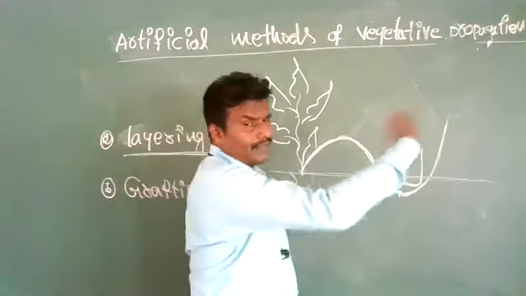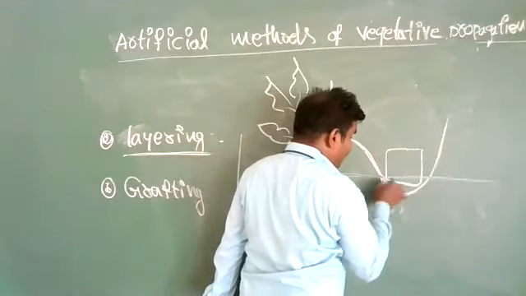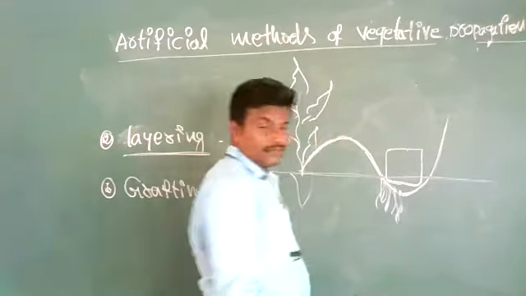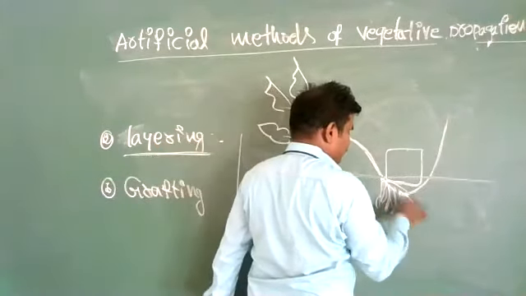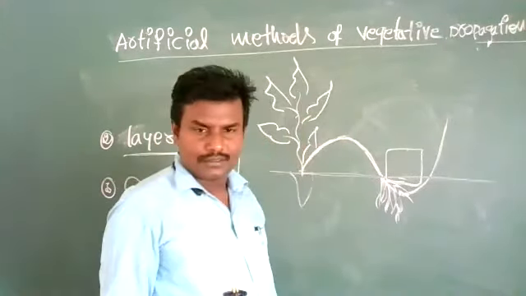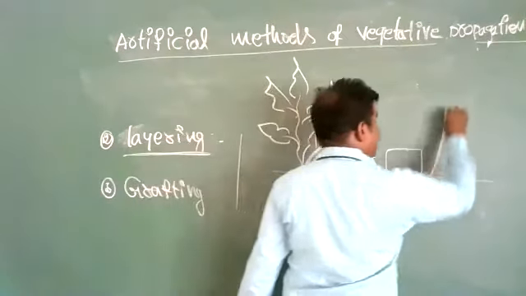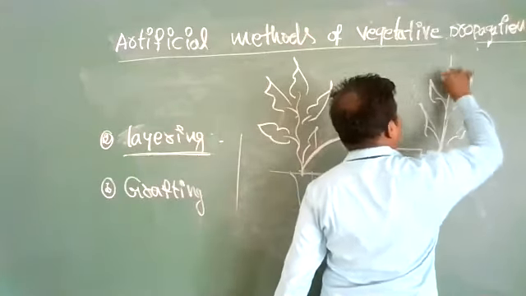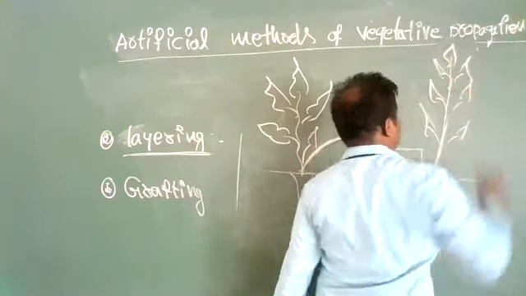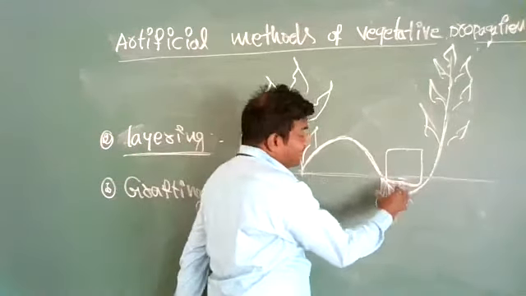After some days, from this cut part, it will produce a number of roots. Huge adventitious roots are formed. Here it will actually grow. Leaves will be there. These are all leaves, when sufficient roots are arising from this place.